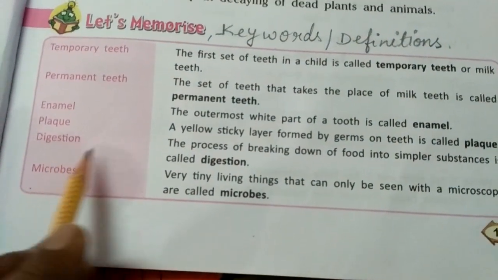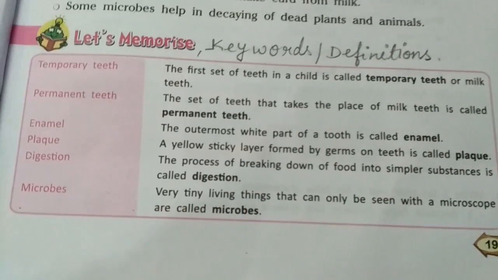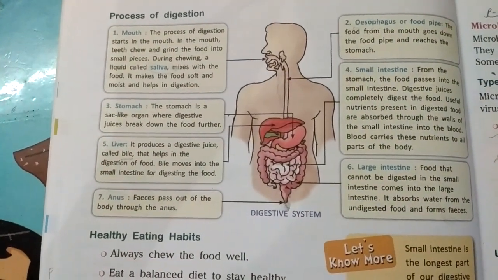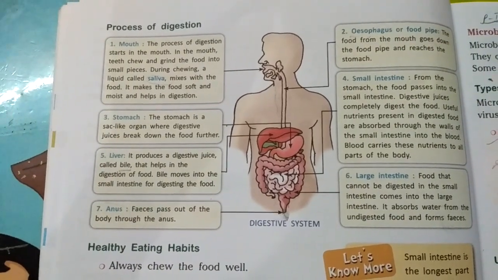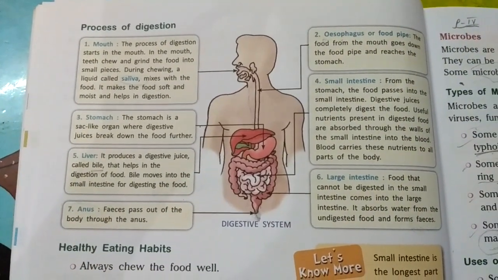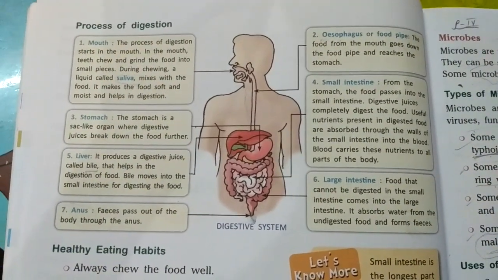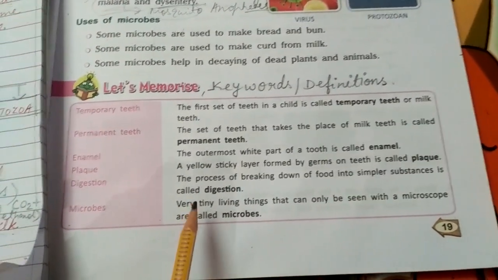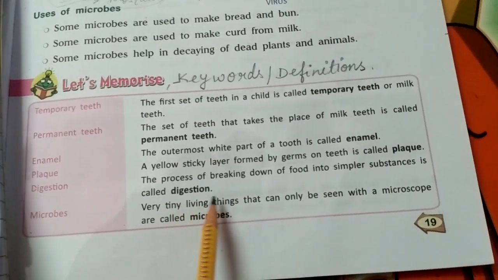Then there was digestion. The process of breaking down of food into simpler substances is called digestion, which I have already explained through the diagram and all these digestive organs. We have seen how the food materials which we eat are digested completely, so that whatever nutrients are present in that food could reach our blood and each and every cell and tissue of our body, so that we could get energy to do work and maintain our well-being. So the process of breaking down of food into its simpler substances is called digestion.